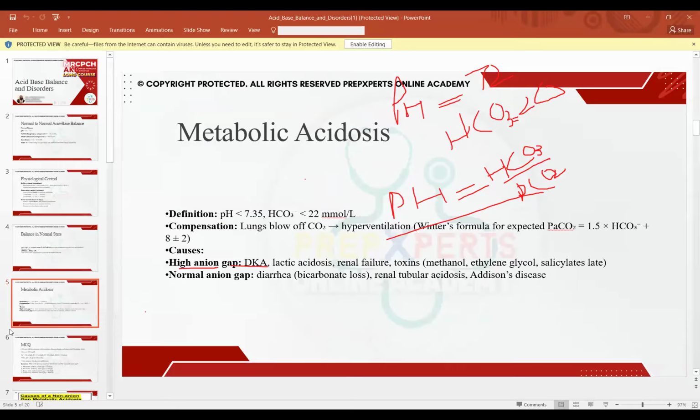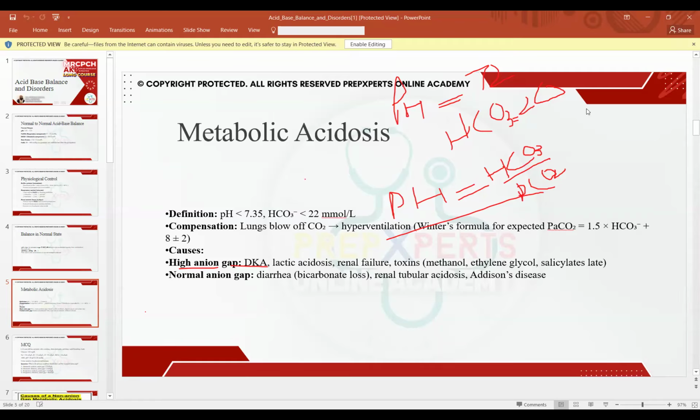Now let's talk about what we have to focus on: metabolic acidosis. Whenever your pH is less than 7.35, that is acidosis. And if the bicarb is simultaneously falling below 22 millimoles, that is metabolic acidosis. Whenever metabolic acidosis is occurring, the lungs start compensating by blowing off CO2, and hyperventilation occurs. Now I want you to understand Winter's formula for the expected PCO2. For example, the pH is 7.2 and bicarb is 20.